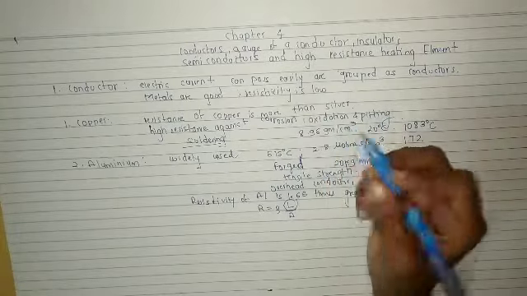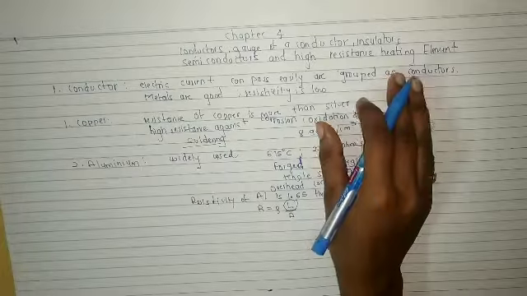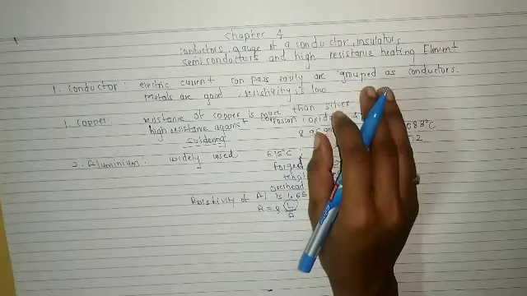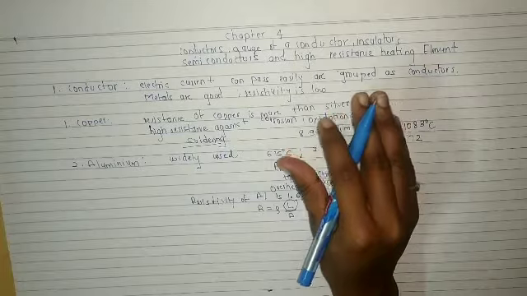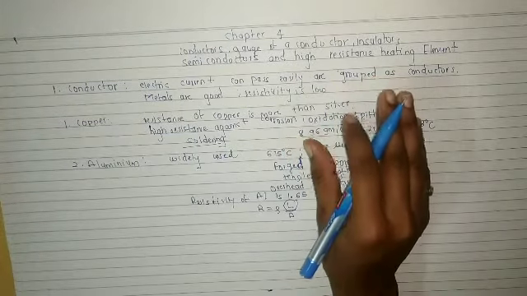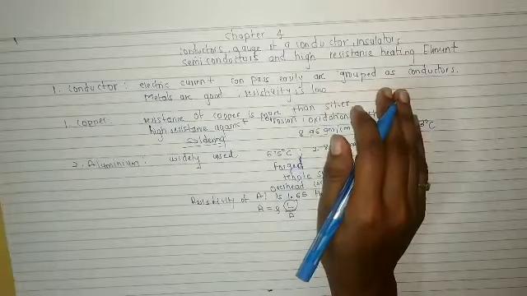By this, further oxidation is stopped. But the film has high resistance.